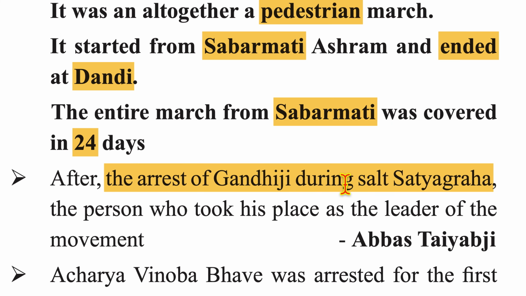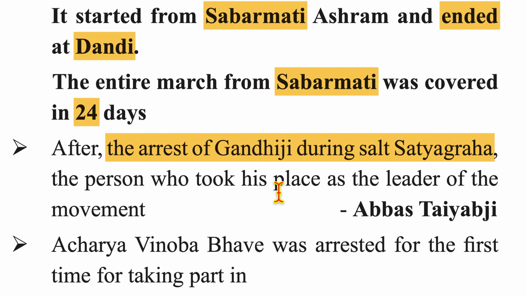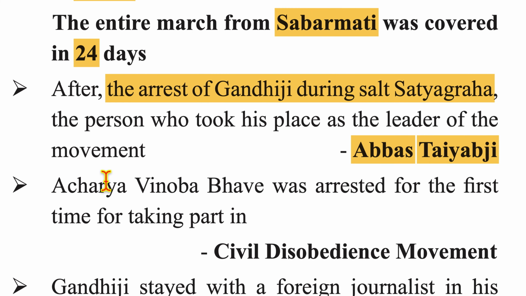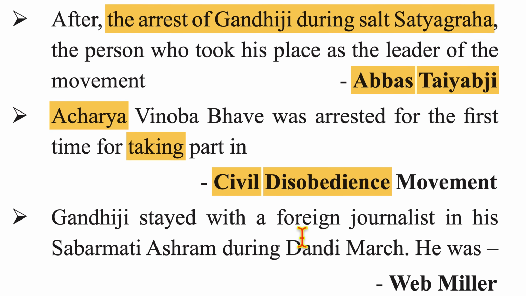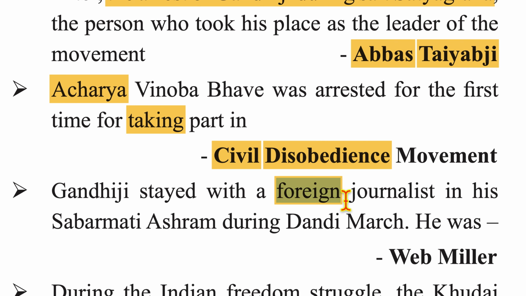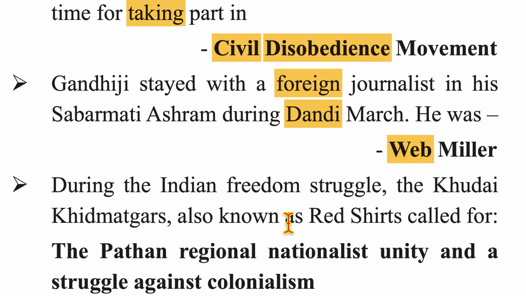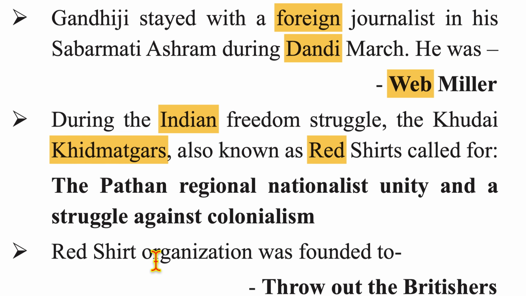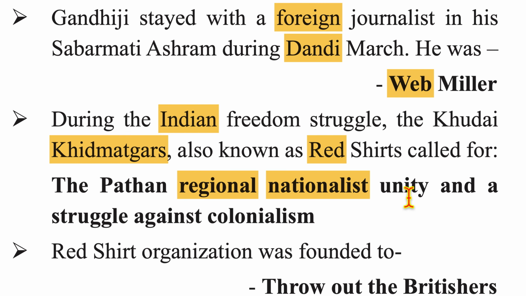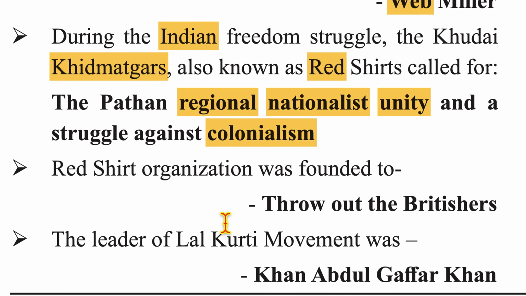After the arrest of Gandhiji during Salt Satyagraha, the person who took his place as the leader of the movement was Abbas Tyabji. Acharya Vinoba Bhave was arrested for the first time for taking part in the civil disobedience movement. Gandhiji stayed with a foreign journalist in his Sabarmati Ashram during Dandi March. He was Webb Miller. During the Indian freedom struggle, Khudai Khidmatgars, also known as Red Shirts, called for Pathan regional nationalist unity and a struggle against colonialism.